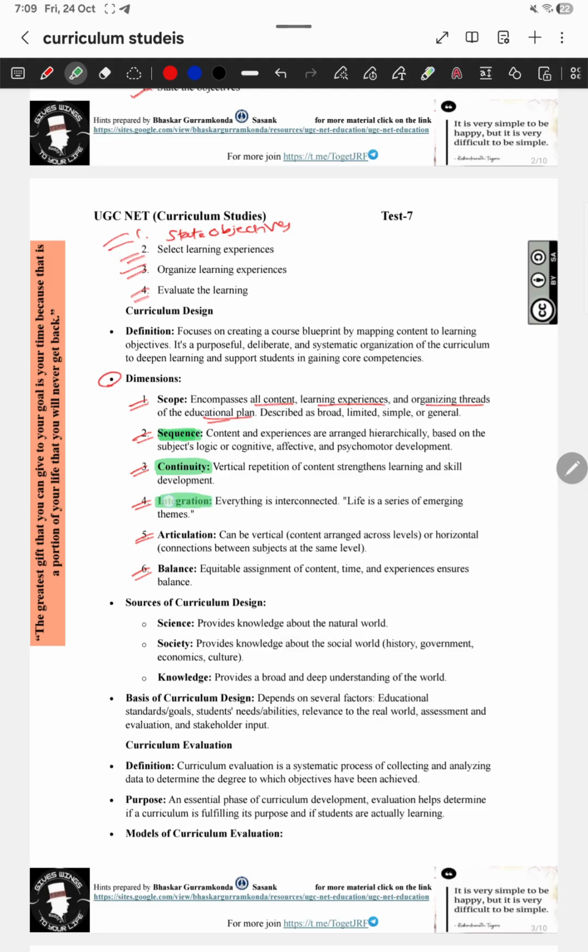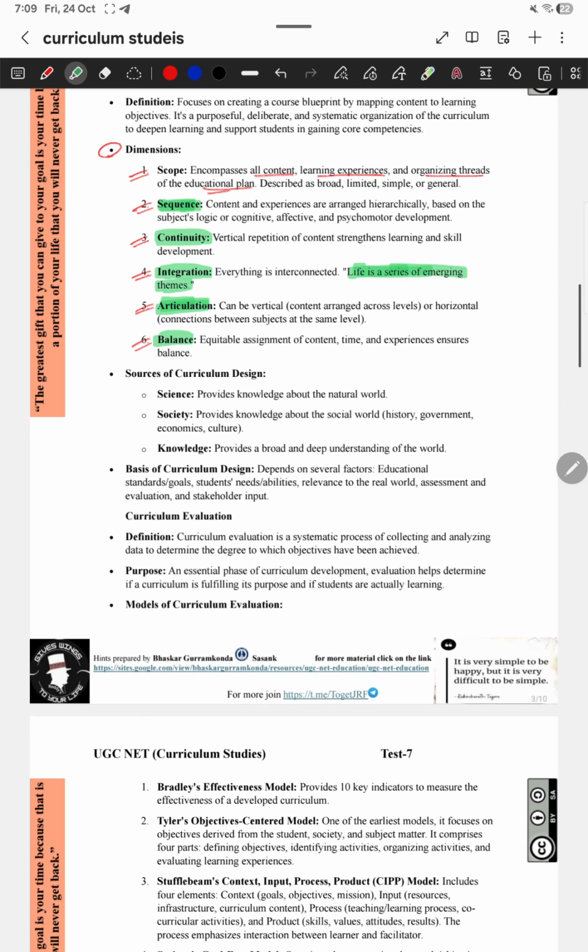The integration of life in a series of emerging themes is also important. And articulation: what has been delivered and what they will be achieving has to be articulated very perfectly. And the last one is balancing. There are different sources of curriculum designing: science, society, technology, knowledge, history, philosophy. Other things are also there as sources of curriculum designing.